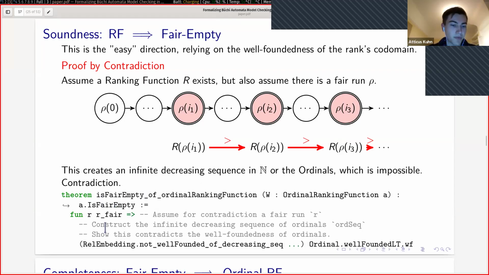So here's an excerpt from my proof in Lean. We have this sequence, and we use the well-foundedness of the ordinals.